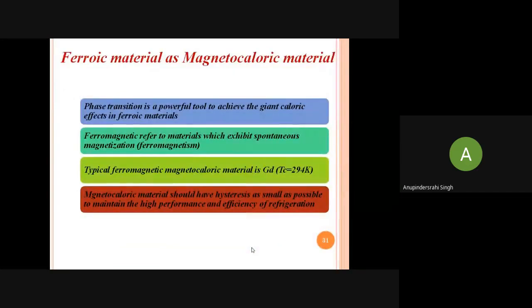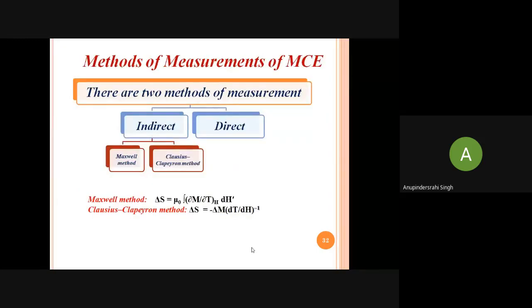Again, ferroic materials can be used for the magnetocaloric effect, and a typical ferromagnetic material is gadolinium. The same methods can be used to calculate the magnetocaloric effect.